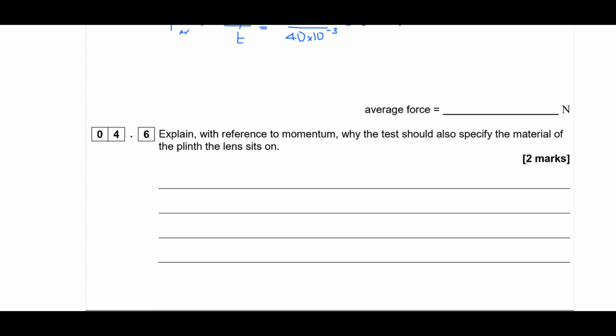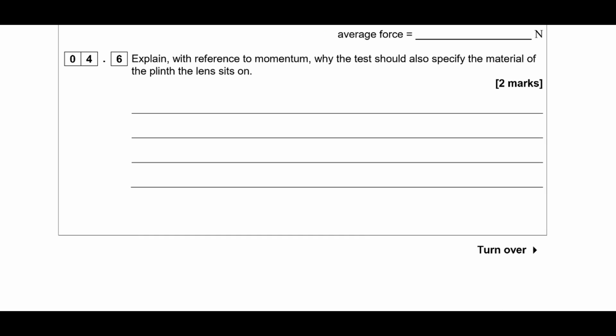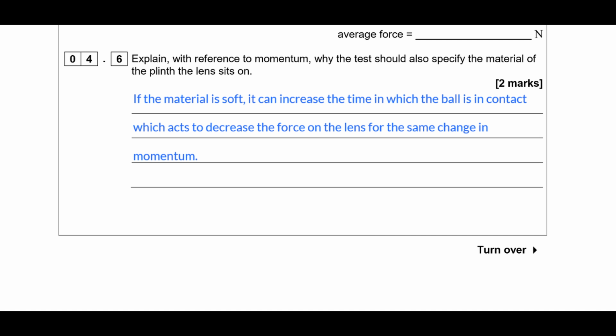And then explain, with reference to momentum, why the test should specify the material of the plinth the lens sits on. So if it's a soft material, that's going to lengthen the collision, which would essentially decrease the force for the same change in momentum. So let's put that down. Okay, so that's what we've got there. Okay, so that finishes question 4. Let's go on to question 5.